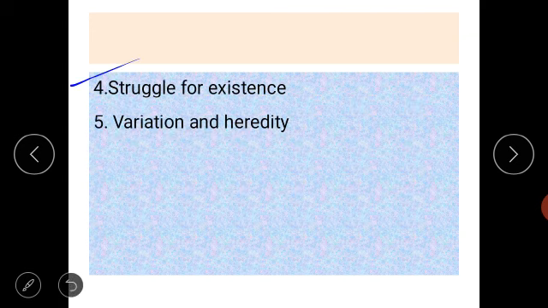Fourth is struggle for existence. The organism that struggles for survival, for living, will only exist on the earth.